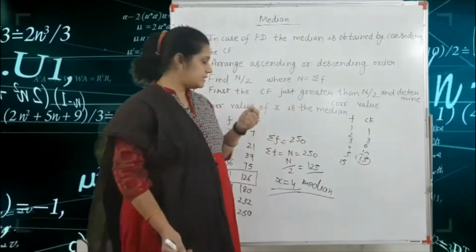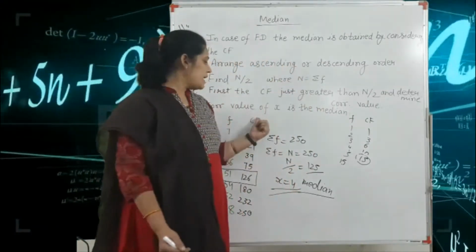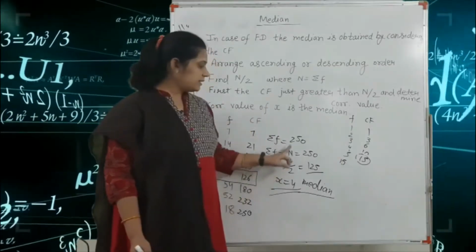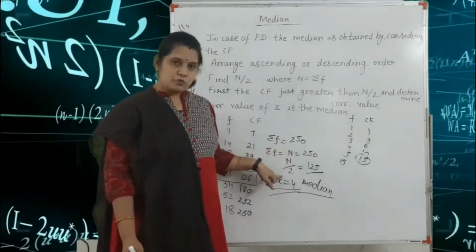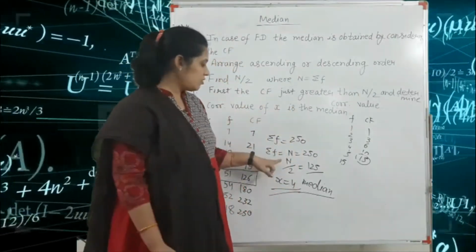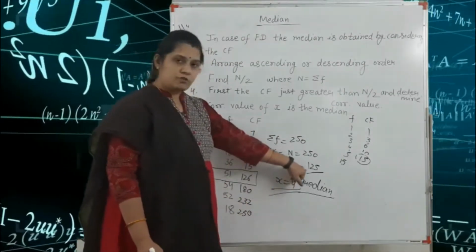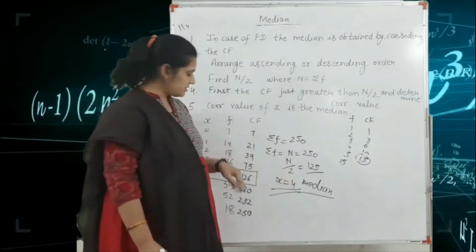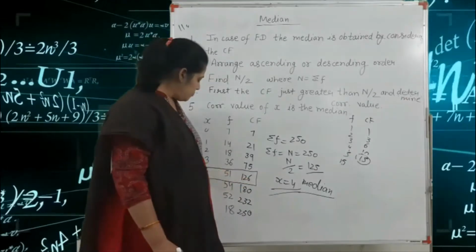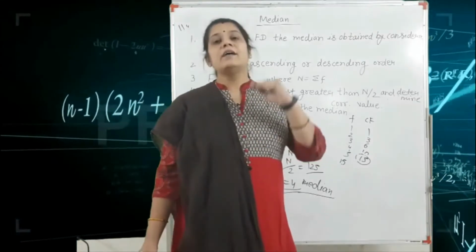Okay, but in case your question is given in both x and f forms, first you make the column of the cumulative frequency. After that, you find capital N by 2. Then you check the value just greater than N by 2 in your CF column. In this question, for 125, the value just greater is 126. So this 126 corresponds to the value of x equal to 4. So this 4 is your median.